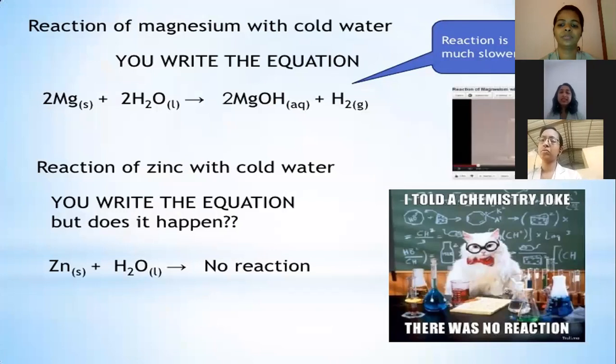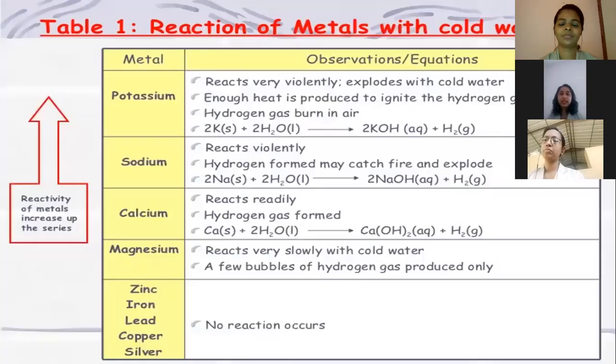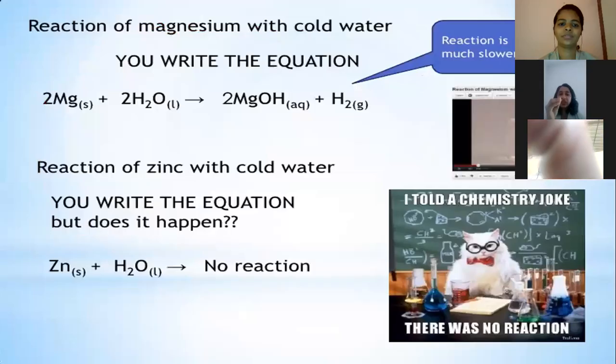Another metal is magnesium. We have told about potassium. Magnesium also reacts with cold water, and the reaction is Mg plus H2O gives Mg(OH)2, that is metal hydroxide, plus hydrogen gas. And in the case of zinc, the reaction is very slow.